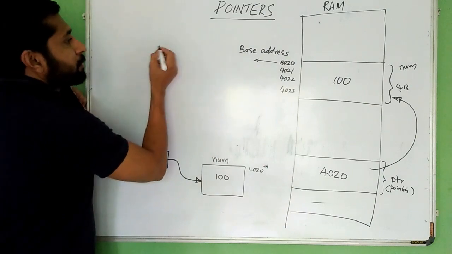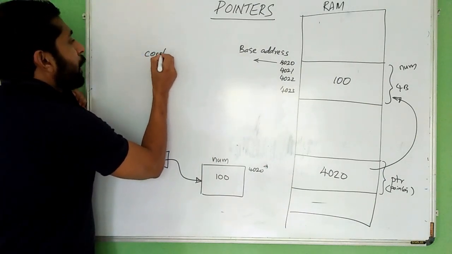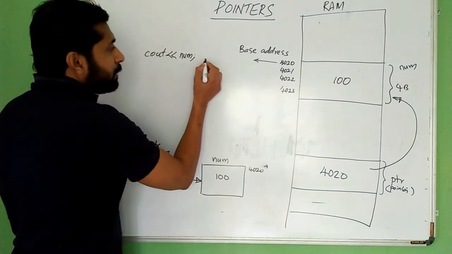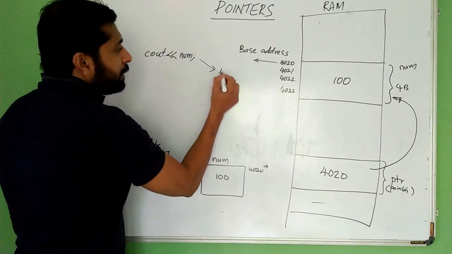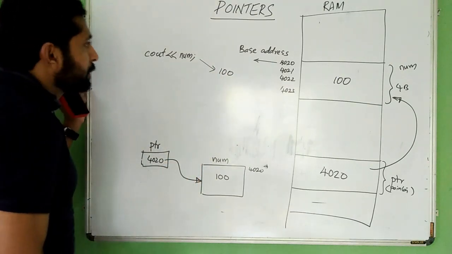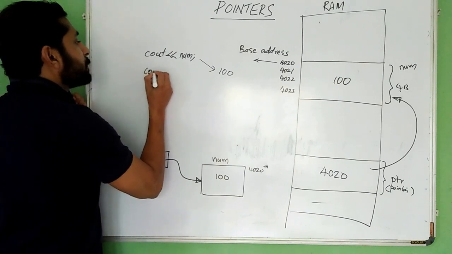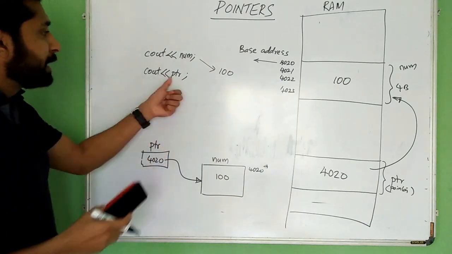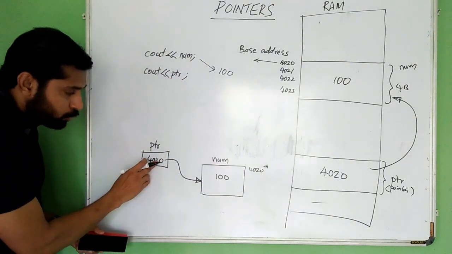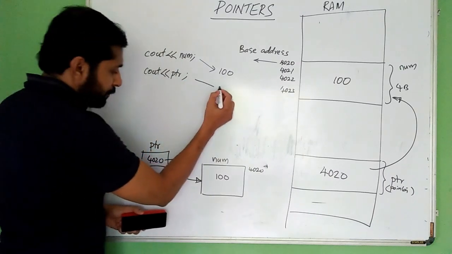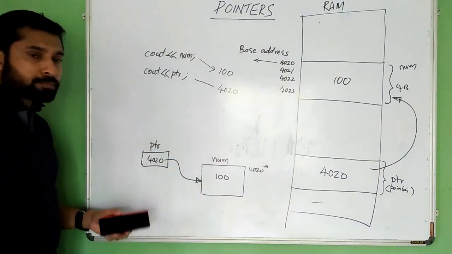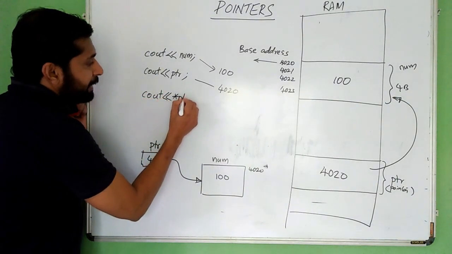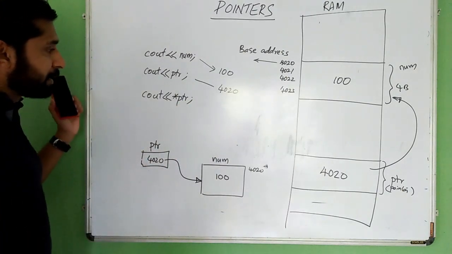Now, what will be the output of cout num? The output will be 100. Now, what will be the output of cout ptr? Ptr is 4020. So cout ptr will give 4020. Now cout star ptr.